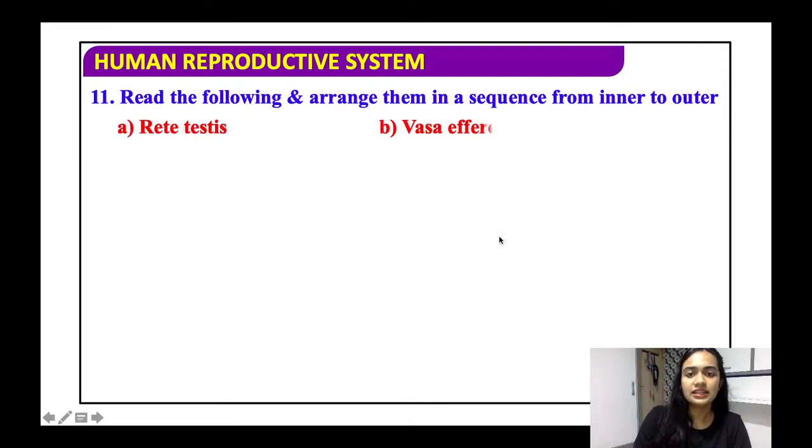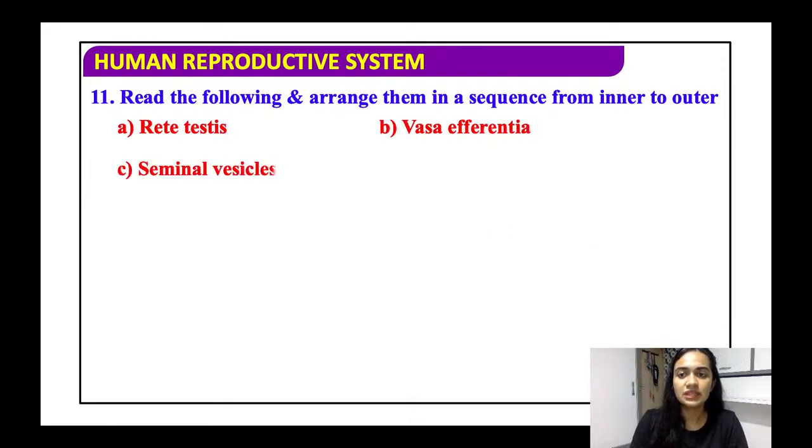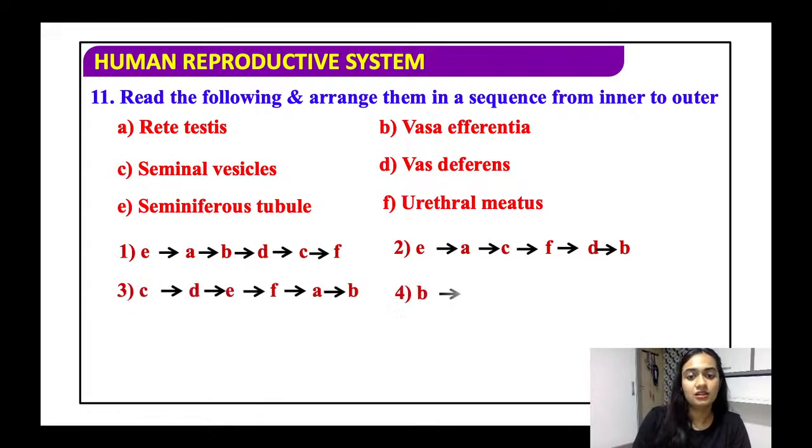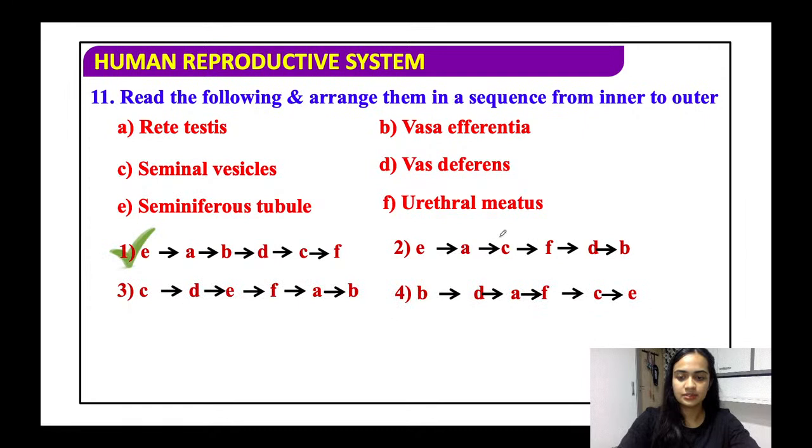Read the following and arrange them in a sequence from inner to outer. Again, the same thing. See, the innermost is seminiferous tubules. All right. So now these seminiferous tubules will go to the rete testis. Rete testis से जाता है vas efferentia में.